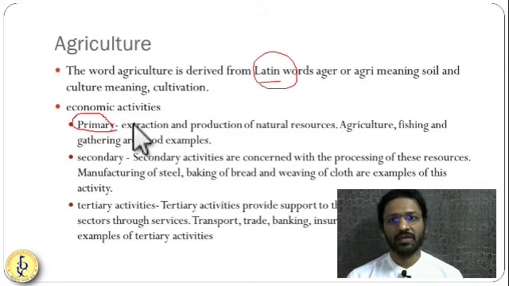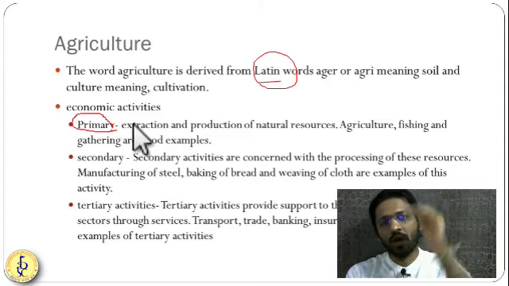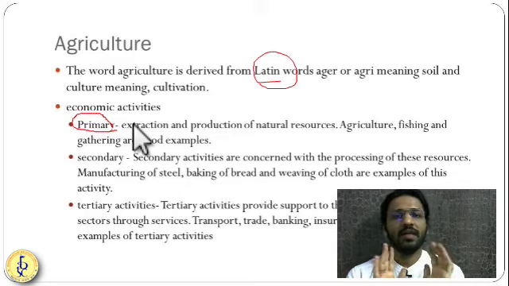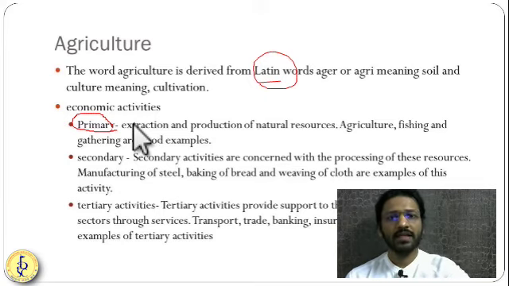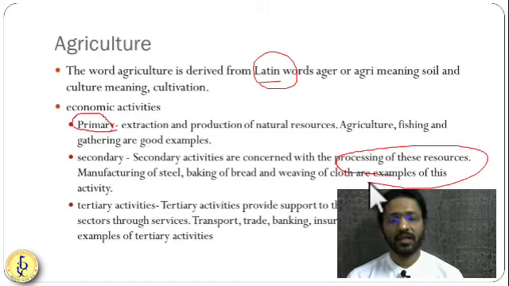Fishing is a primary activity. Hunting and gathering is a primary activity. For example, you are taking food grains from agricultural activity, or you are taking fruits from horticulture activities. You sell that fruit to a food processing company. That company takes juice out of the fruits and packs it in a box or a small can and sells it in the name of Tropicana or Sunkist or whatever it is. That comes into the secondary activity. So processing and manufacturing is a secondary activity.